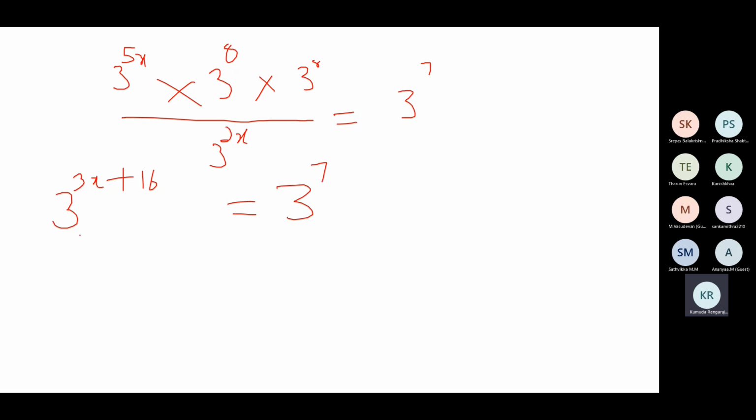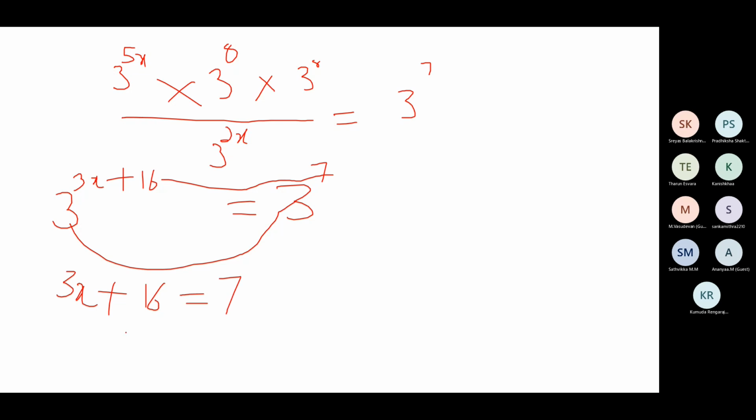So bases are same. 3, base are same. So equate the powers. So you will have 3x plus 16 is equal to 7. So 3x is equal to minus 9, sorry. x is equal to minus 3. The value of x is minus 3.